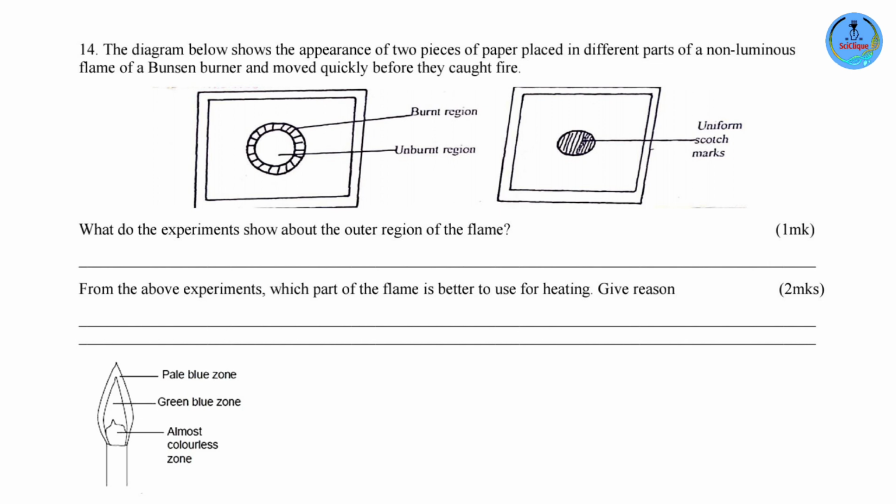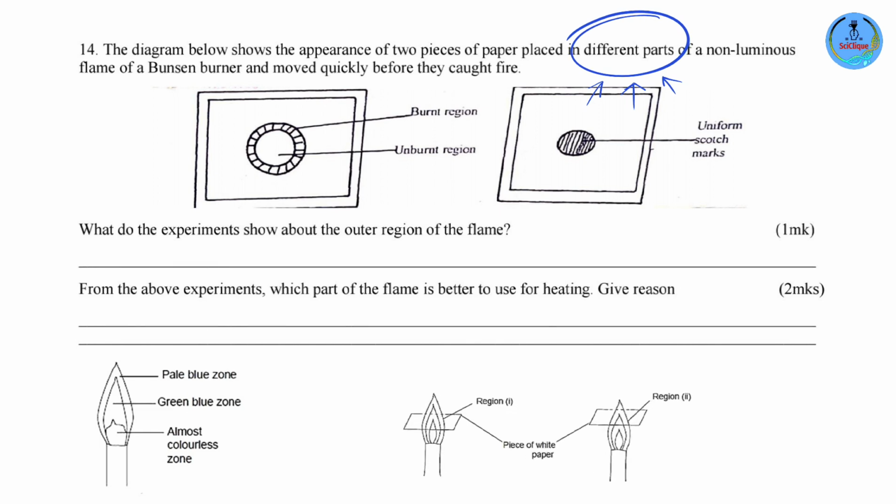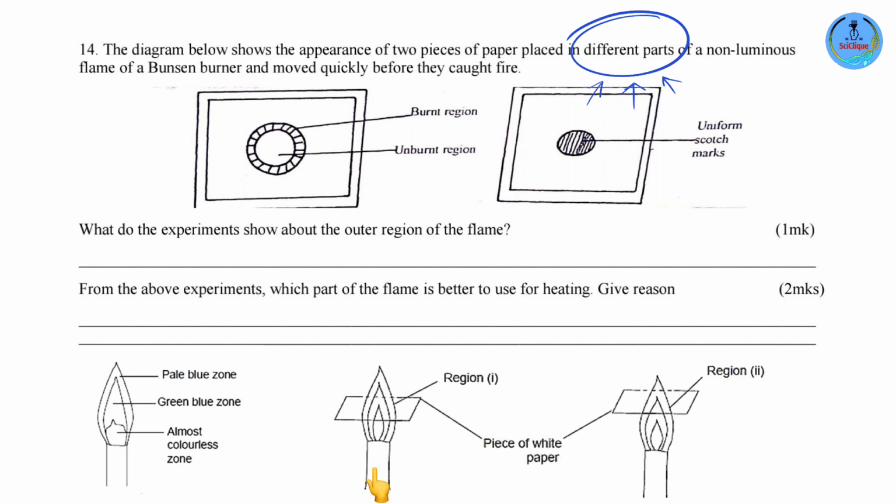It's not going to tell you where the pieces of paper were placed. It's up to you to know, but it gives you a hint. It tells you that the pieces of paper were placed at different parts of the flame. So that means one was placed at the center and the other was placed at the very tip of the flame where the pale blue zone is.